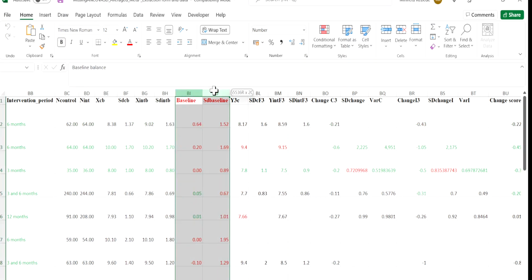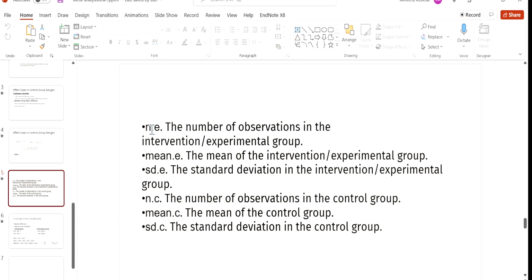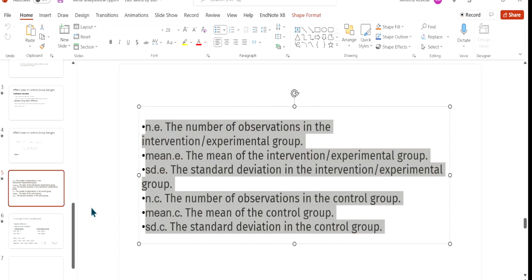So I need these values, and I pre-calculate this, and then I do the meta-analysis. If the meta-analysis of these values is close to zero, you can simply work with simple analysis of final values. In fact, you can work with any of them, and the pooled result will still be the same. But to make it easier, I would simply work with simple analysis of final values, as I suggested, using only these values, and then the software will do the rest for you.